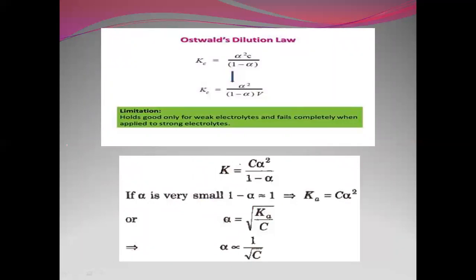Ostwald's dilution law helps in the calculation of degree of dissociation when we know the equilibrium constant. So alpha here is the degree of dissociation and Kc is the equilibrium constant for weak electrolytes, and this is applicable only for dilute solutions. By knowing the value of Ka, that is the dissociation constant, we can calculate the value of alpha. So alpha is equal to root of Ka by C, or you can say alpha is inversely proportional to square root of C. And we can say that Ka is equal to C alpha square. That point we have to keep in our minds.